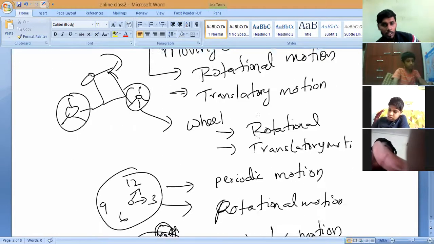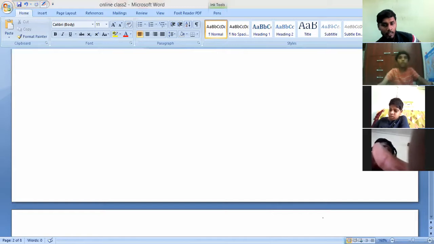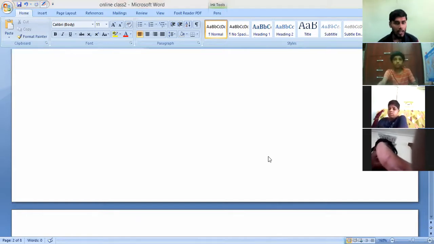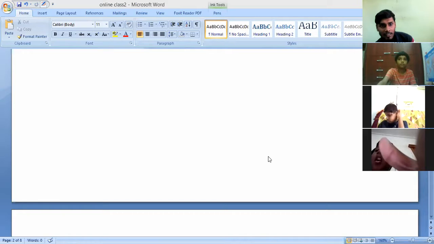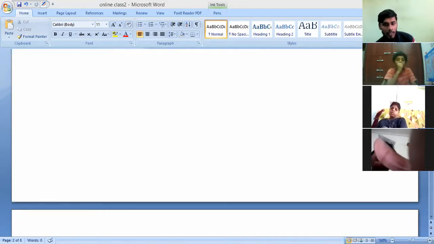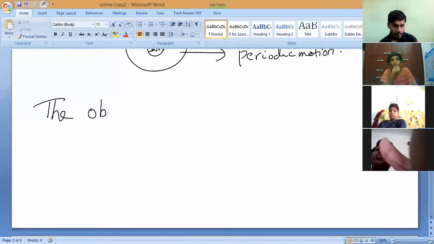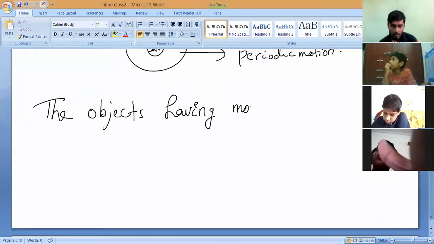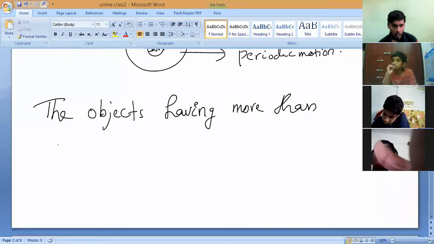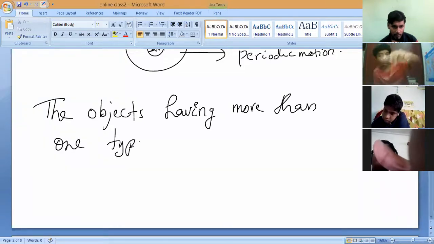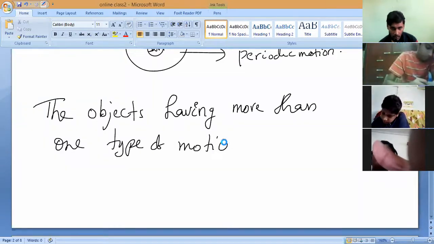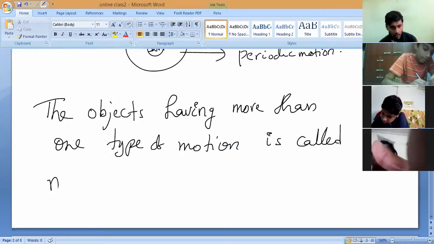So mixed motion means, note it down, write the definition: mixed motion means objects having more than one type of motion. The objects having more than one type of motion are called mixed motion.